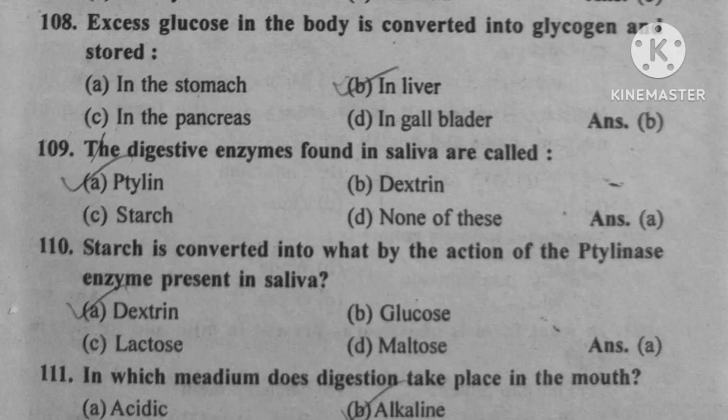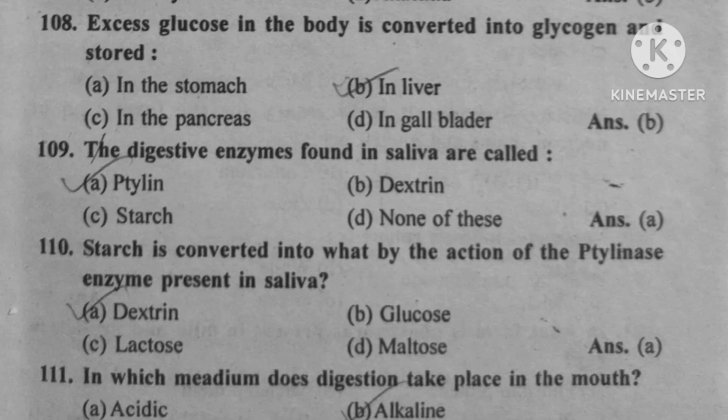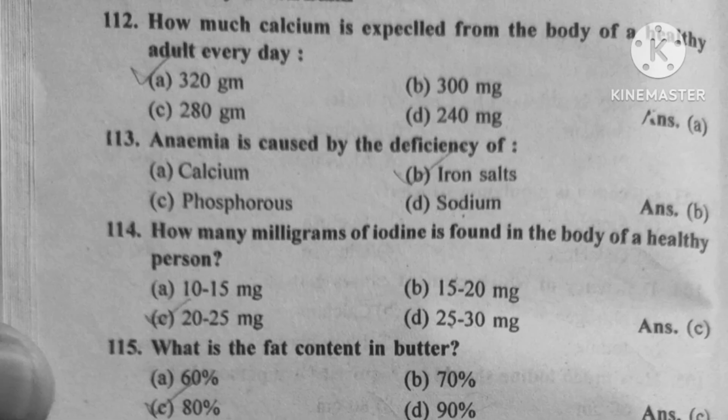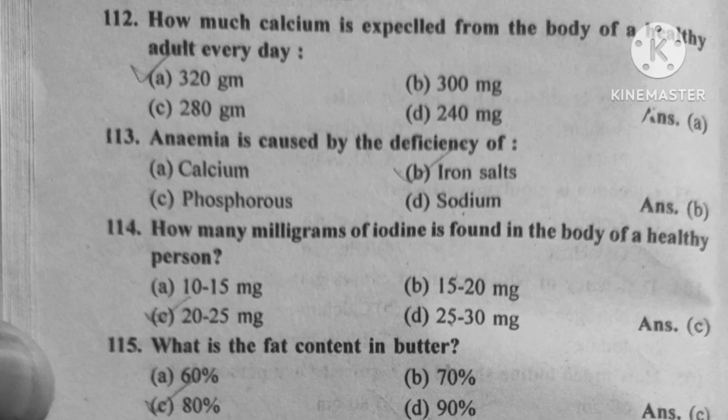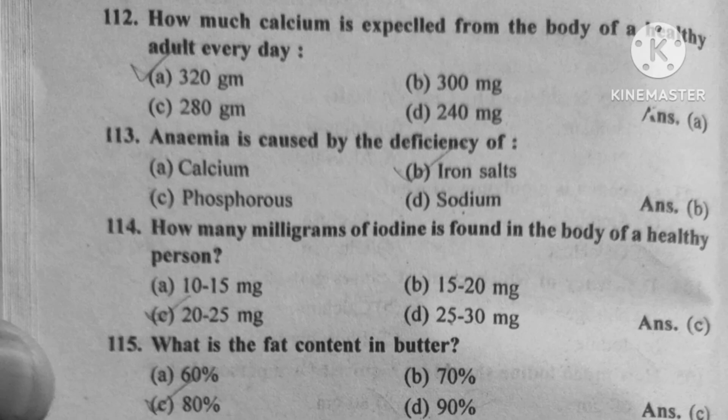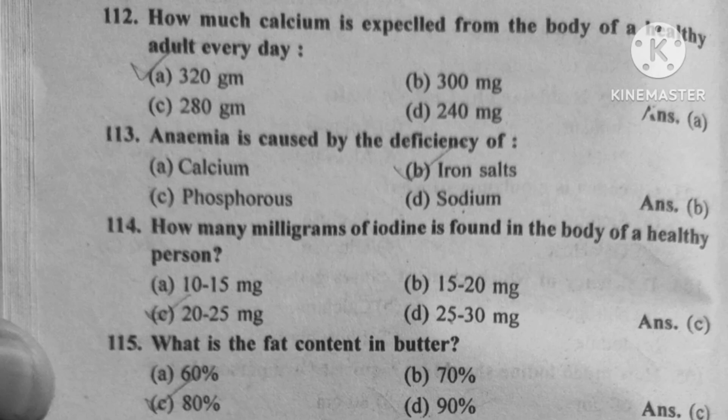By the action of ptyalin enzyme present in saliva? Option A, dextrin. Question number 111. In which medium does digestion take place in the mouth? Option B, alkaline. Question number 112. How much calcium is expelled from the body of a healthy adult every day? Option A, 320 gram. Question number 113. Anemia is caused by the deficiency of option B, iron salt. Question number 114. How many milligrams of iodine is found in the body of a healthy person? Option C, 20 to 25 milligram.